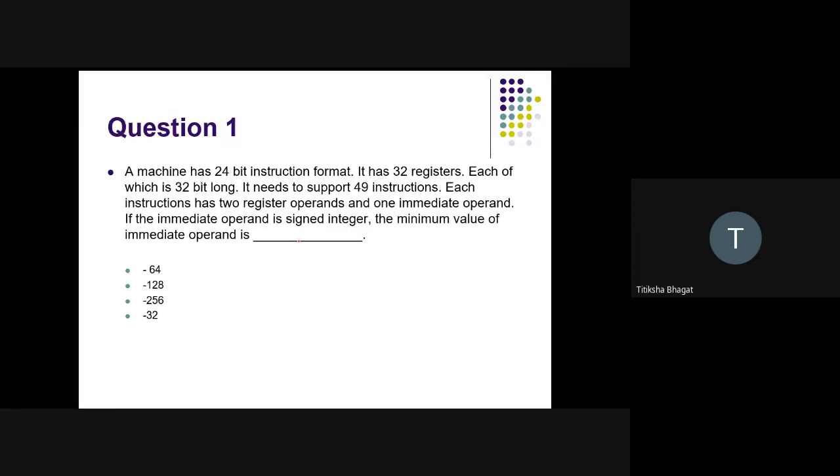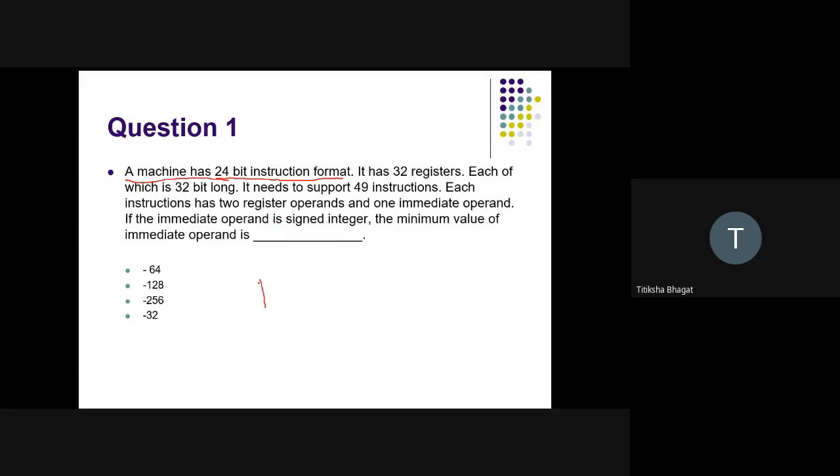So the very first question says that a machine has 24-bit instruction format. It has 32 registers, each of which is 32-bit long. It needs to support 49 instructions. Each instruction has two register operands and one immediate operand. If the immediate operand is a signed integer, then what is the minimum value of the immediate operand? So first of all, we'll read the question.